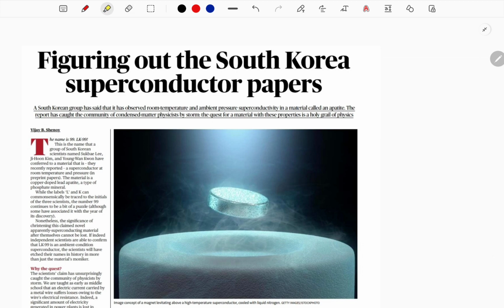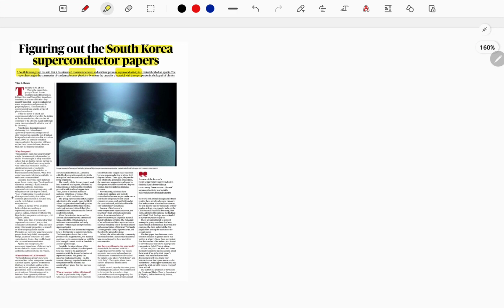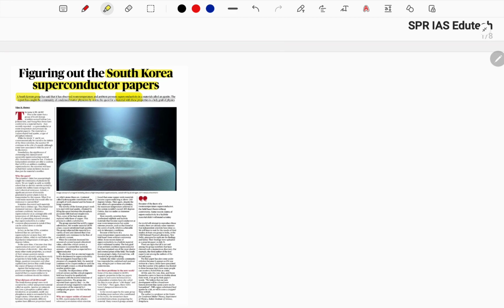Today you're gonna see about an article which is present in the news as a UPSC flash news explained. Here you're gonna see about a South Korea superconductor paper. South Korean researchers have published a paper on superconductivity, for a material that can function at room temperature. Now you need to understand what this superconductivity is, and how it acts at room temperature. Here multiple questions rise in your brain, everything will be answered by me clearly. Before that, you need to understand this paper is very important for your GS paper 3 and science and technology.